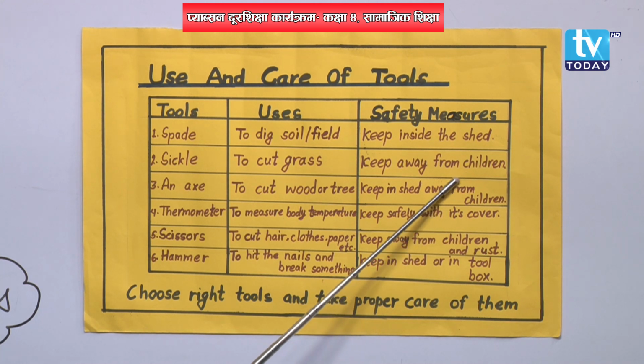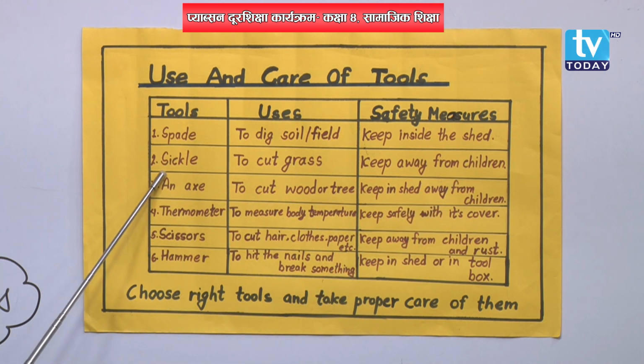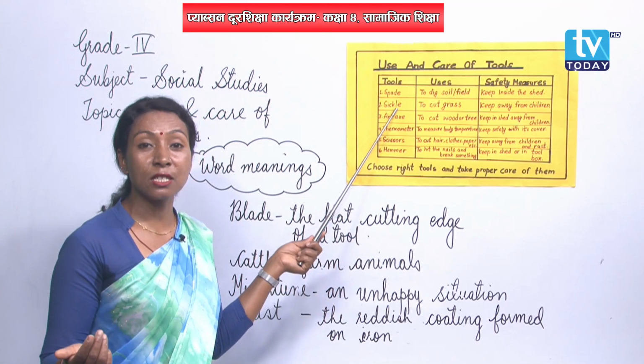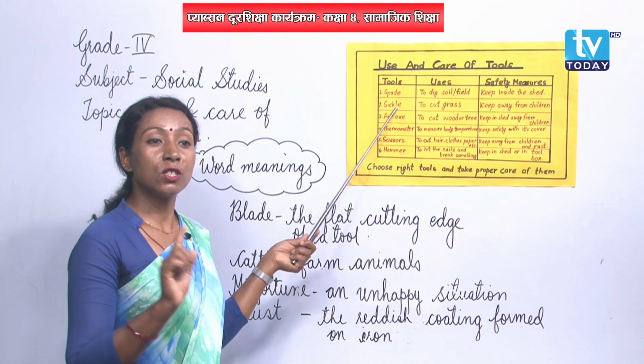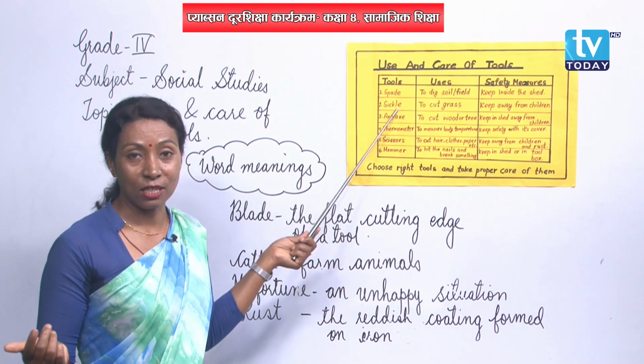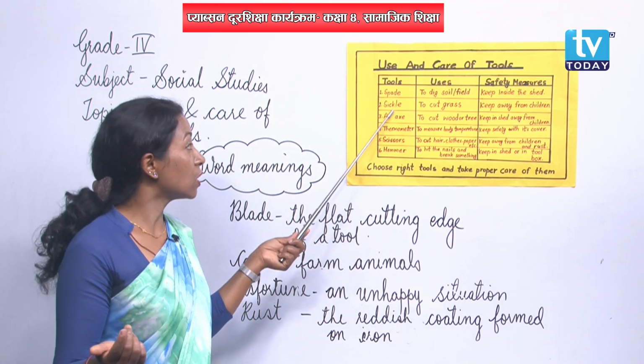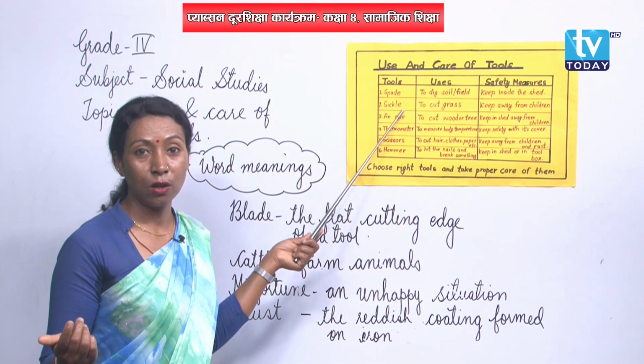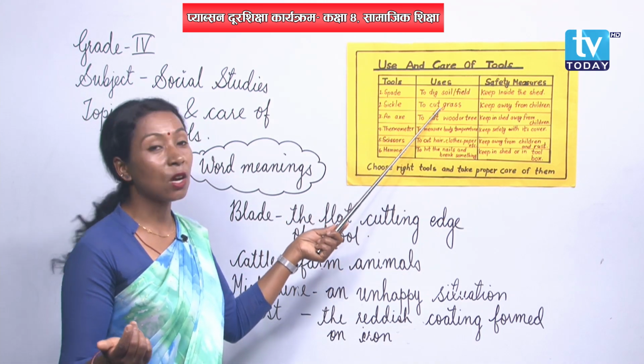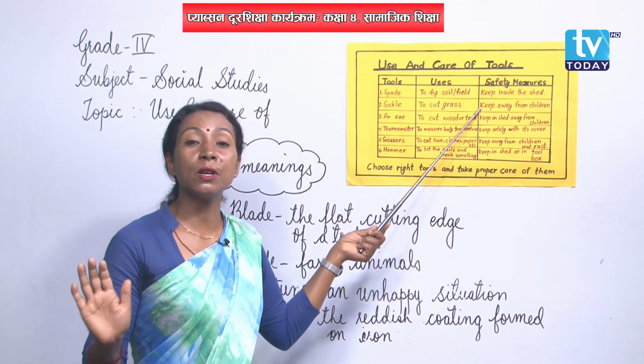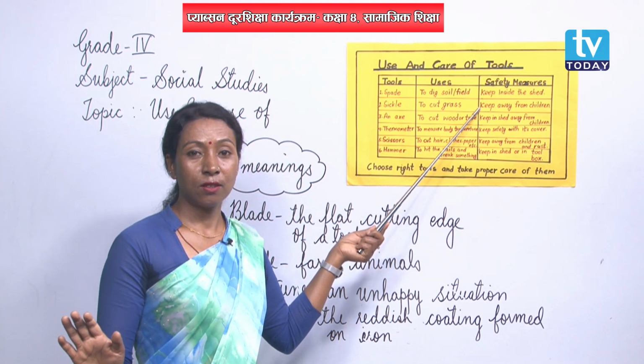See here, keep away from children. Let me tell you, my dear students, sickle is very sharp. The blade of the sickle might be very sharp, so that whenever we just toss it in the air, it may cut, isn't it? So it is a very harmful, very dangerous tool. So, after the use of sickle, we have to be very careful, right?